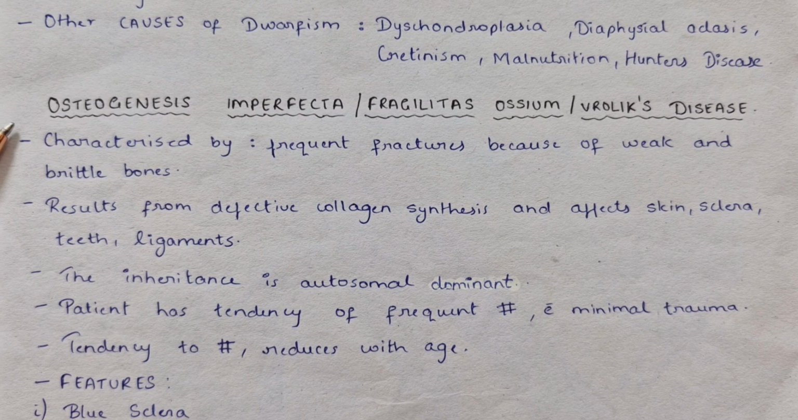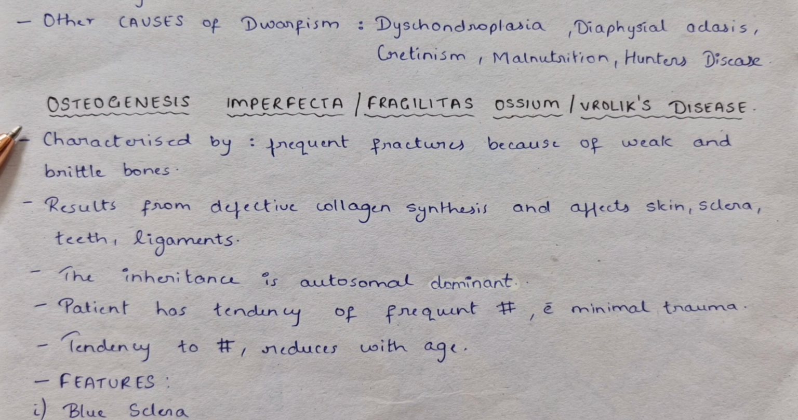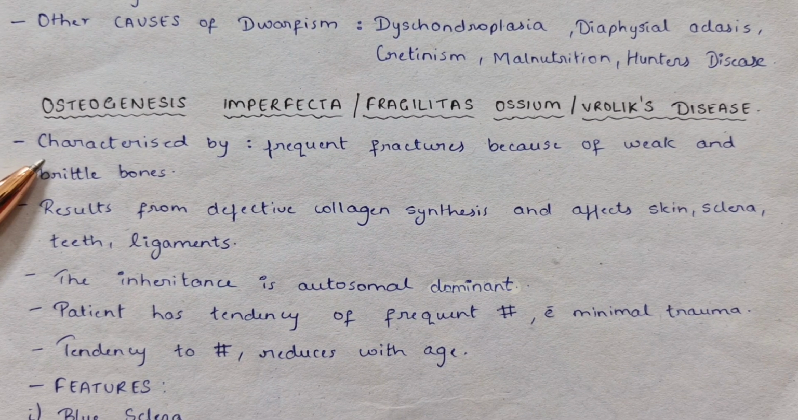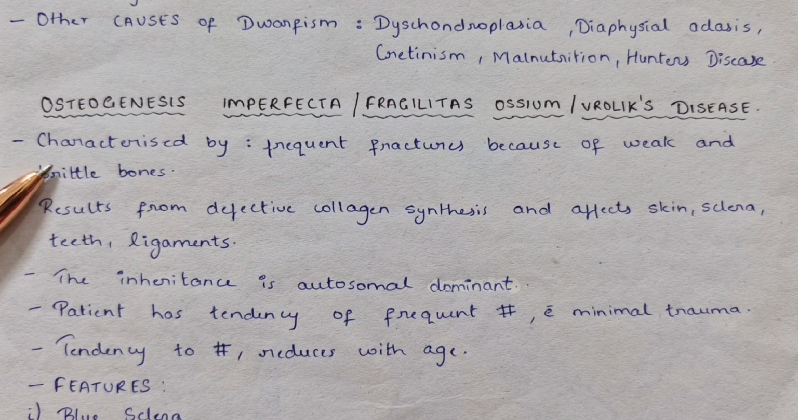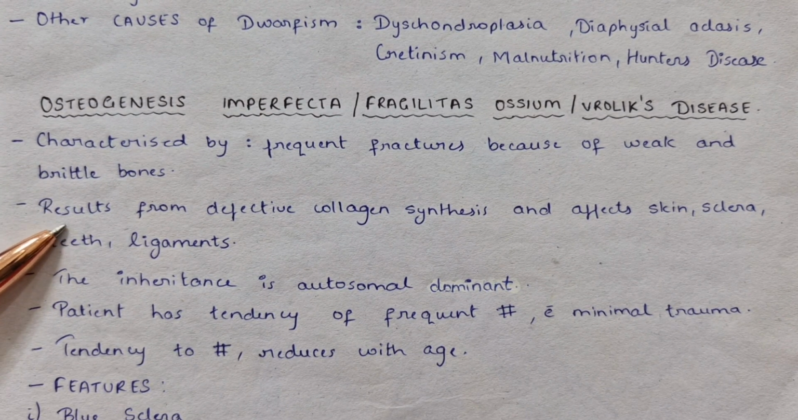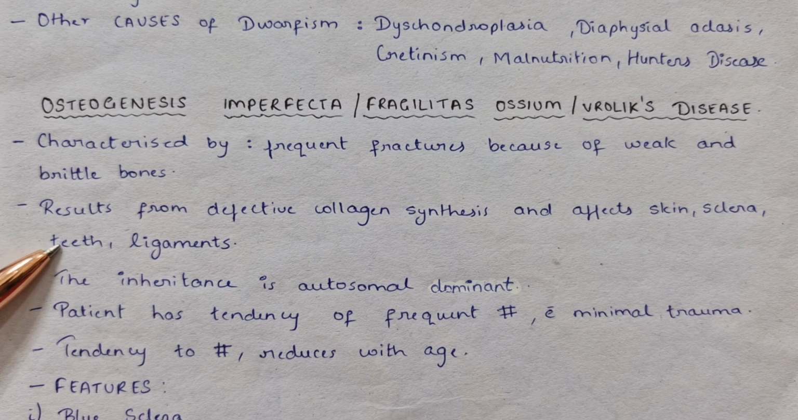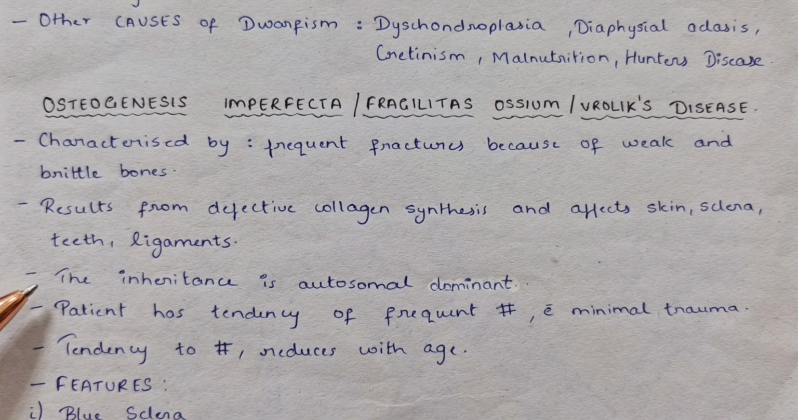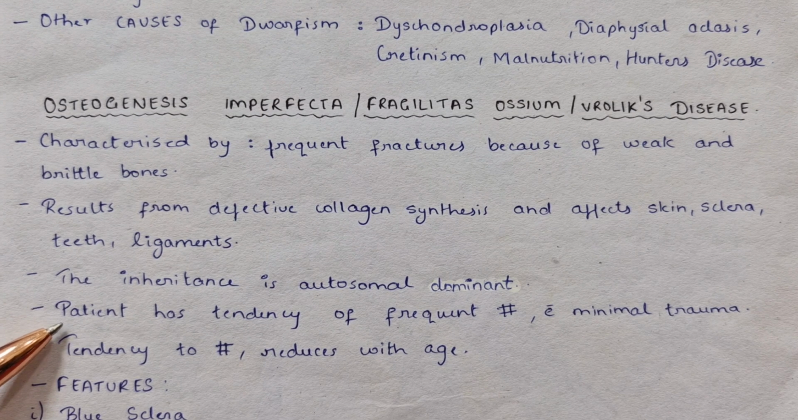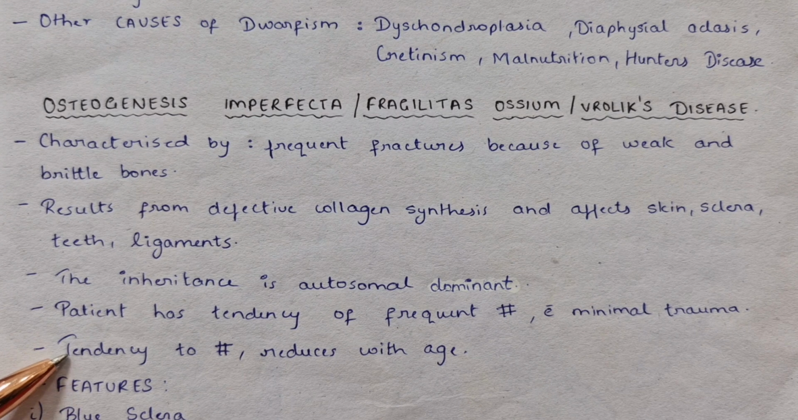The second one is osteogenesis imperfecta, also called as fragilitas osseum or Vrolik's disease. This disorder is characterized by frequent fractures because of weak and brittle bones. This results from defective collagen synthesis and affects the skin, sclera, teeth, and the ligaments. The inheritance is autosomal dominant. The patient has tendency of frequent fractures with minimal trauma. Tendency to fractures reduces with age.